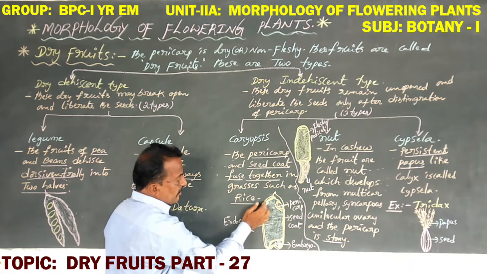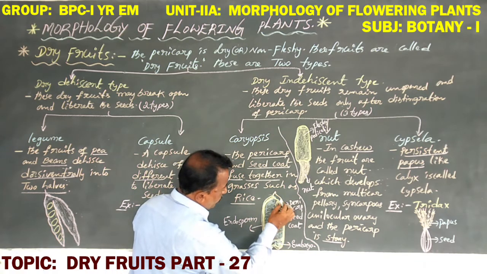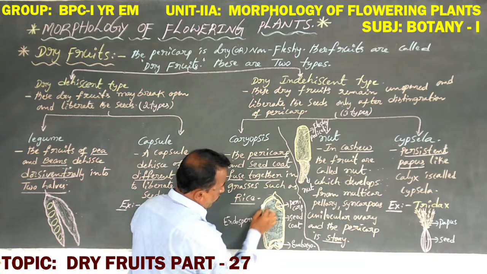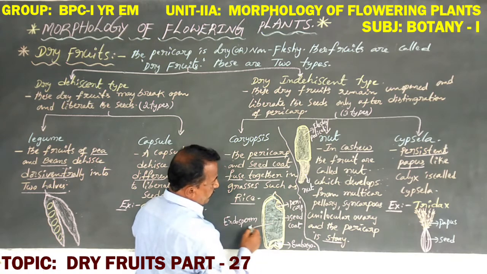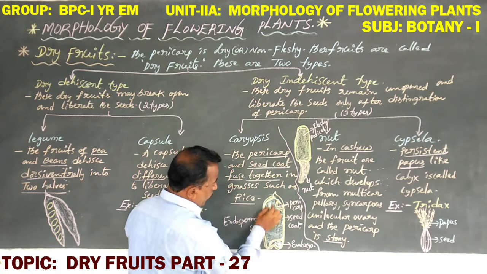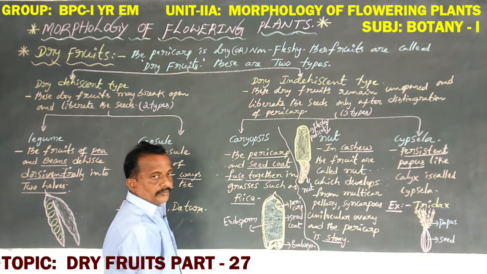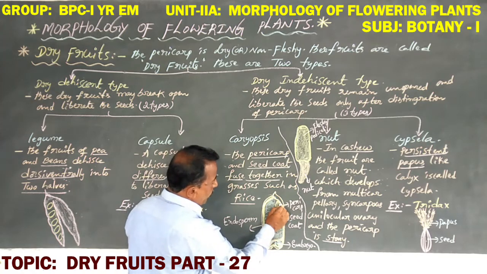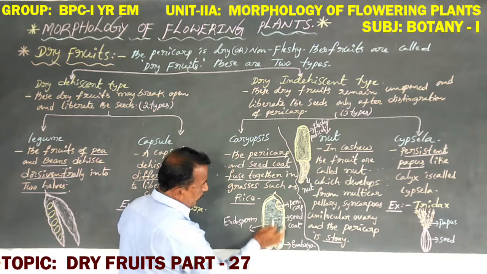The outer layer is the pericarp, and the middle layer is the fused seed coat. The remaining empty place is the endosperm, and this one is the embryo.